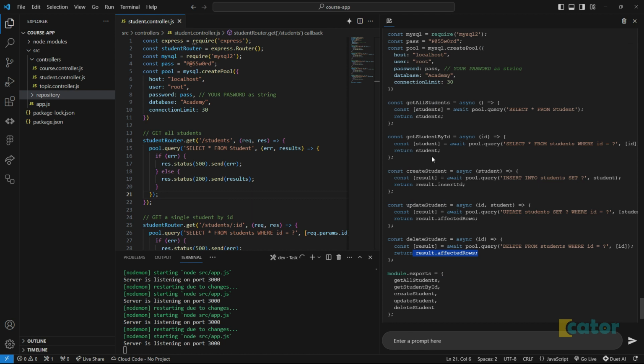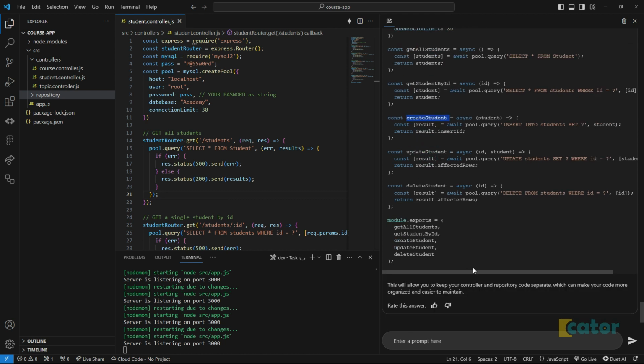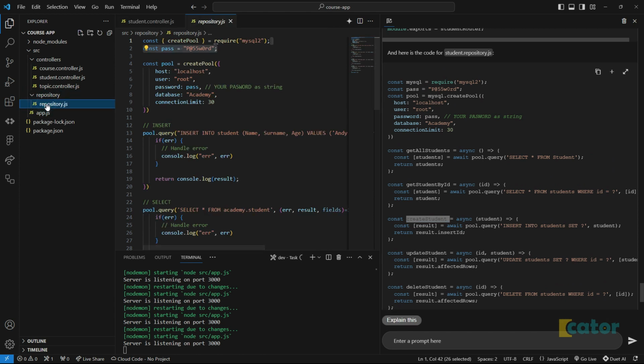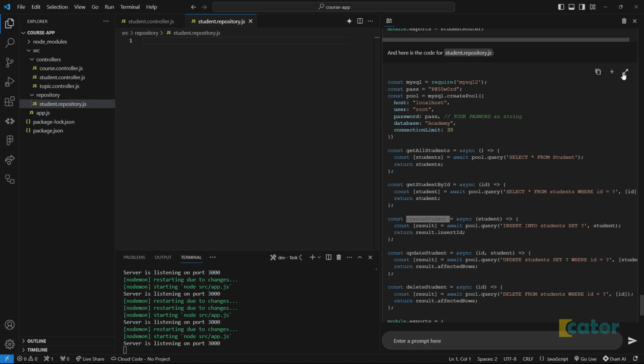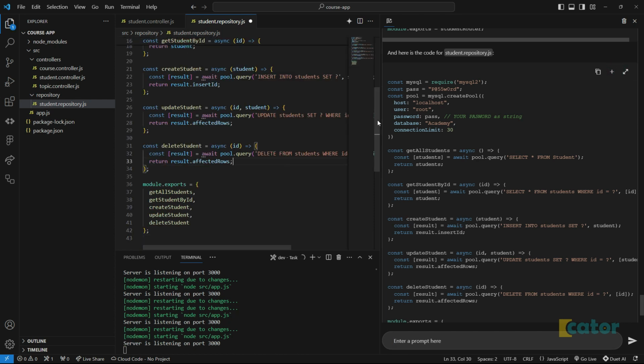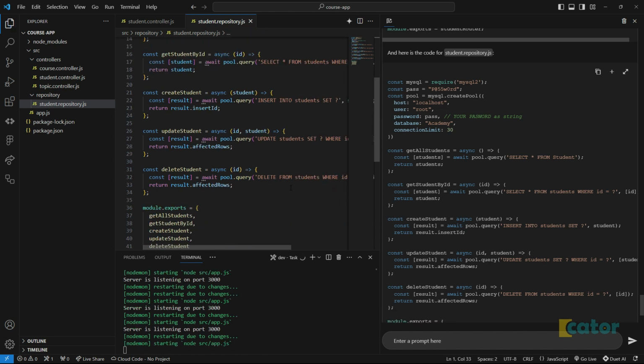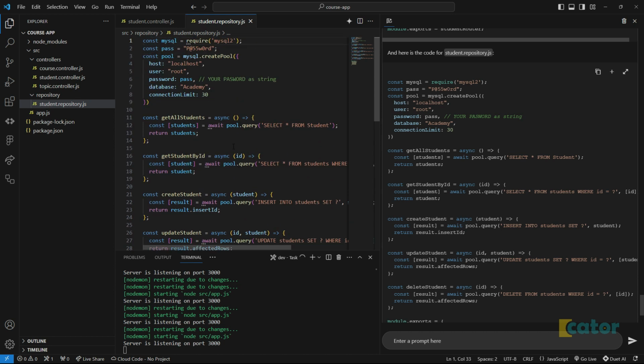Oh, it's fine. For the ones that are created, it does that and all that. Okay, so let's go into repository, copy this file, or maybe just update the name of this file, call it student.repository, because we said we're not gonna say no to whatever prompt this is gonna give us. Edit to the current thing, and it looks like it copied the whole code, which is wonderful. You can still see it's returning the students, many other things from there, right?